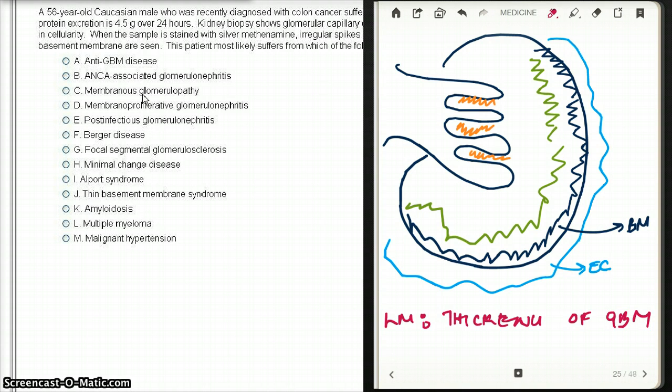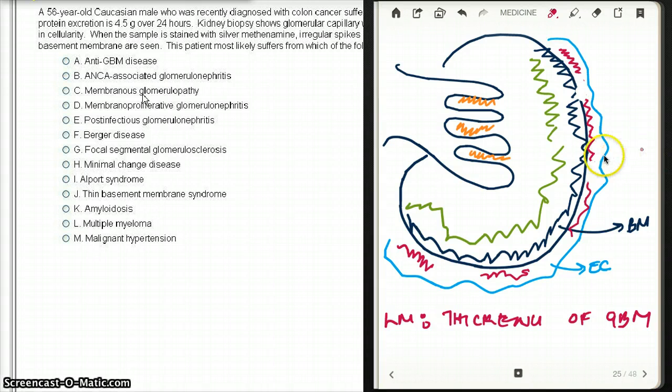What about electron microscopy? Electron microscopy is going to expand on the thickening, and we are going to start to see that there are deposits between the epithelial cells and the basement membrane. So this is our epithelial cell, the light blue. The dark blue is going to be our basement membrane. So we are going to see deposits right here. Okay, and these deposits are not uniform. I should not have drawn them uniformly. So you know what? I'm going to erase some of it here, some of it here. So there's going to be deposits, but the deposits are not going to be uniform.